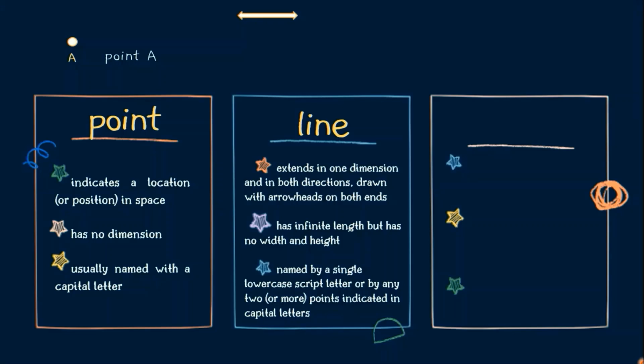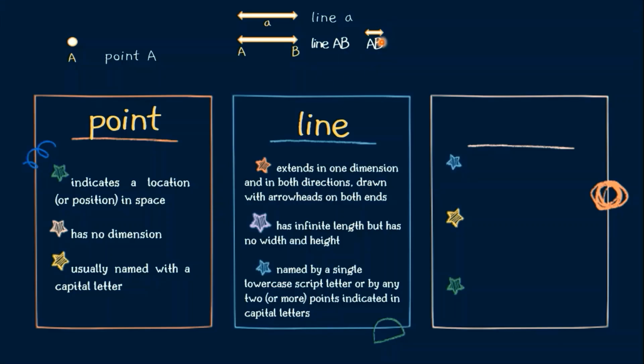As for lines, it can be named by a single lowercase script letter or by any two or more points indicated in capital letters. Say for example, we have this line. This is line a. Pwede siyang single lowercase or maliit na letter lamang, kaya line a. Or, it can have 2 points, A and B, and this can be named as line AB. Or simply AB. You don't need to write the term line. However, you need to write its symbol on top of it.